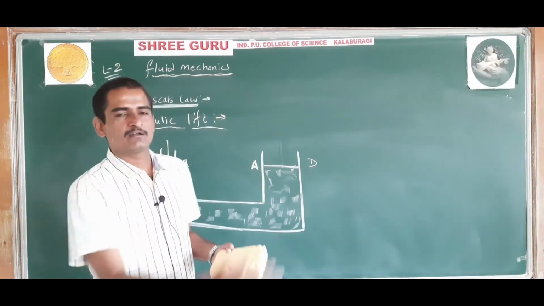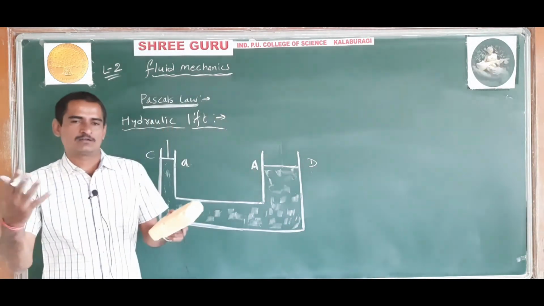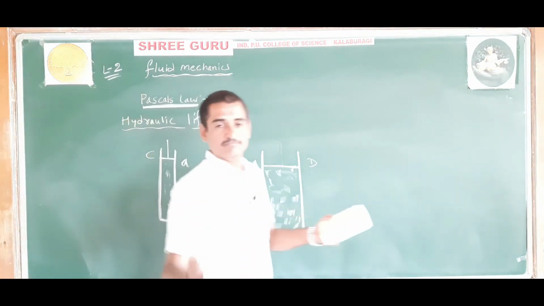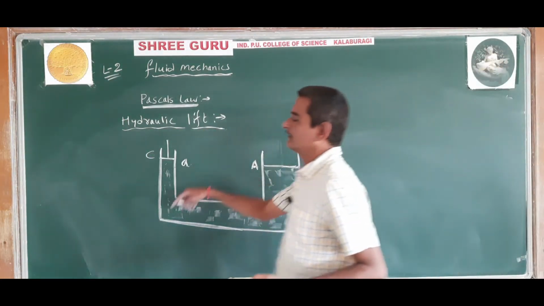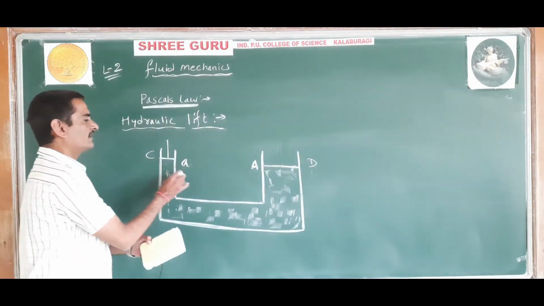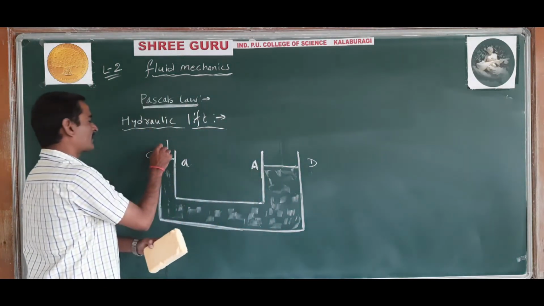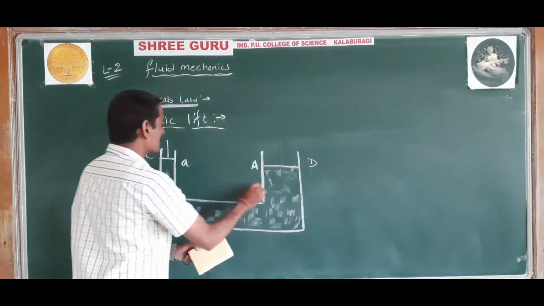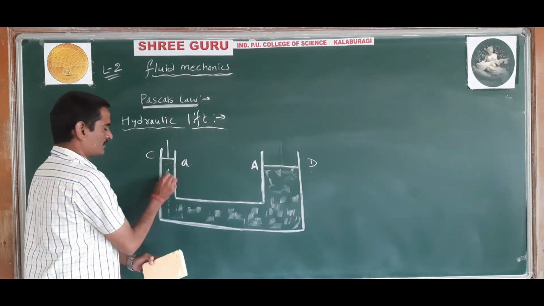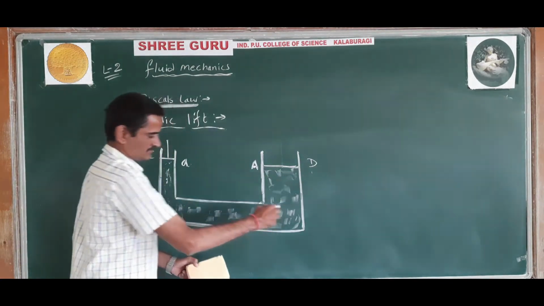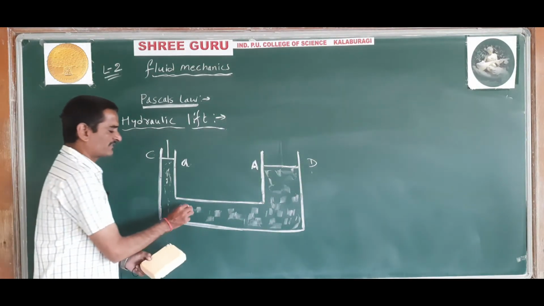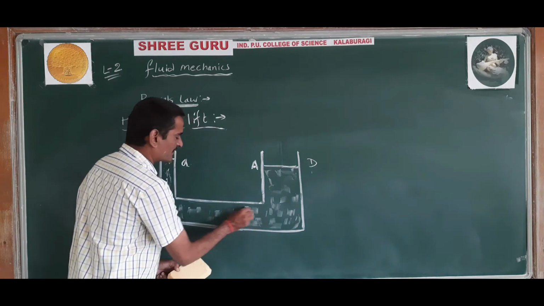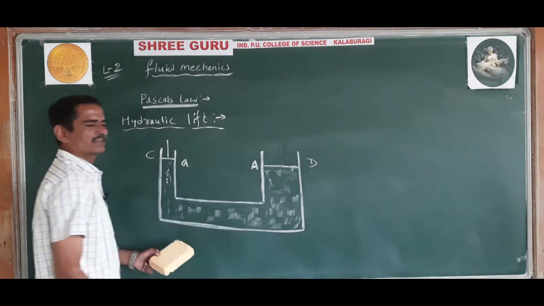On our Gulbarga outer ring road, there is a weighbridge, that is what a hydraulic lift is. Here it consists of two cylindrical pipes, one is C, another one is D, and this entire device is filled with incompressible fluid or incompressible liquid.